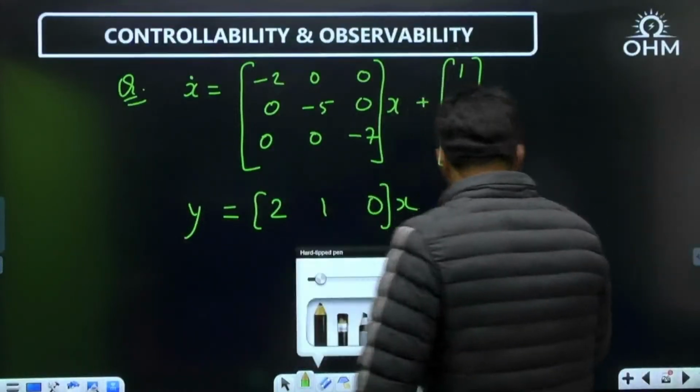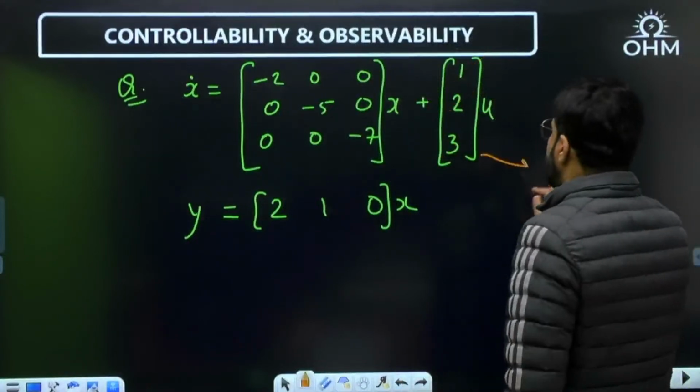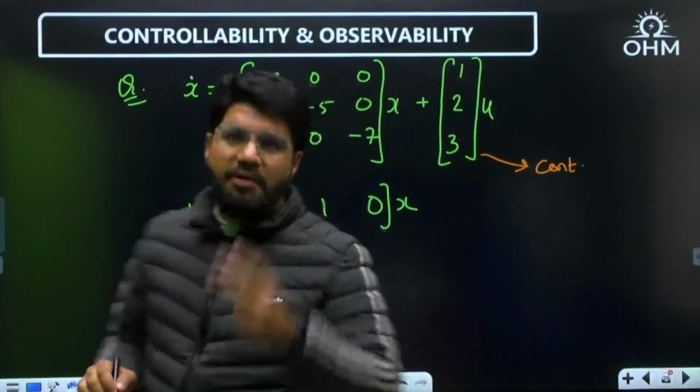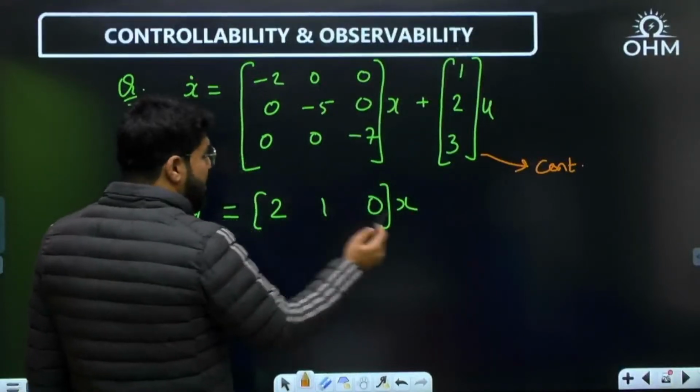Now see here very clearly. 1, 2, 3, all are non-zero. By looking into the matrix, I will say the system is controllable. I'm telling you, it will become a visual question. Observe and say. Okay. Then the C matrix for observability.